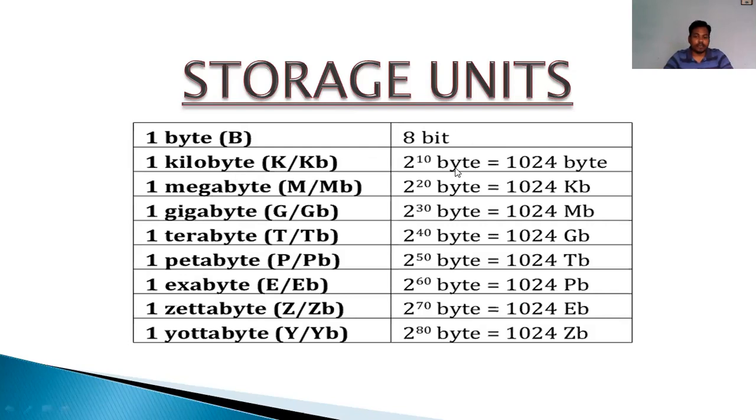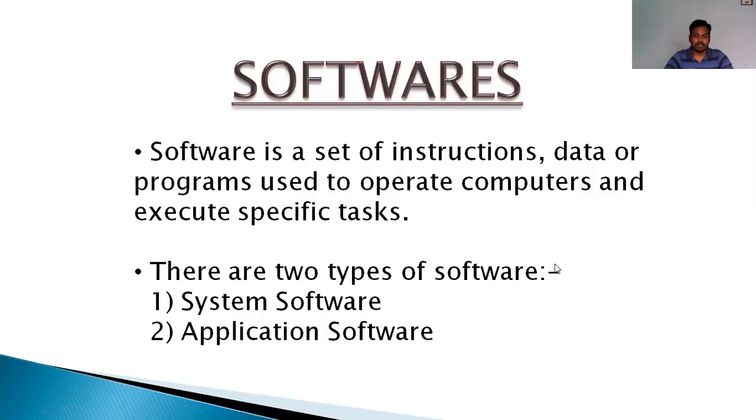1 kilobyte, 1 KB means 1024 bytes. 1 megabyte means 1024 KB. How are all these calculated? Why have we written 2 here? Because the base of the binary digit is 2, because we have 0 and 1, only 2 digits. So base is 2, and 2 to the power 10 for kilobyte, 2 to the power 20 for megabyte. So 1024 bytes, 1024 KB. In this way it is calculated, right? 1 byte equals 8 bits. Okay. Now next. So all this is the way to store the data, right?